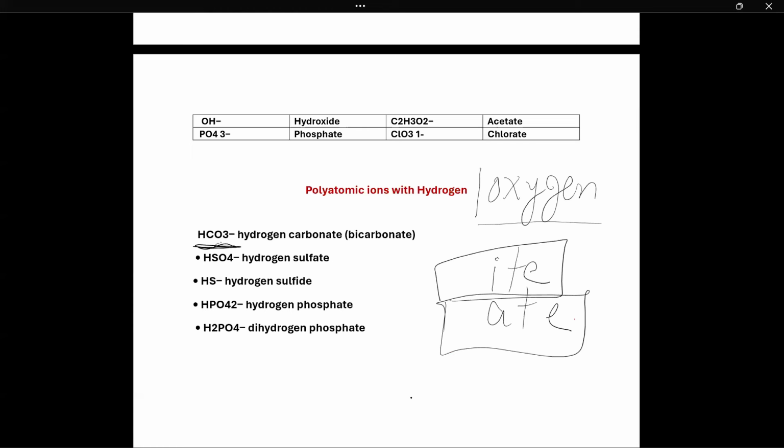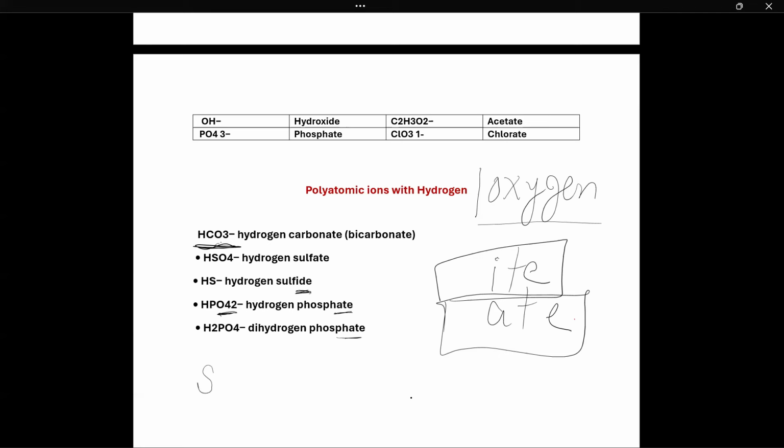Hydrogen is with it, so we will call it by its full name, hydrogen sulfate. Hydrogen sulfide, but remember that HS doesn't have oxygen, therefore its name still ends with IDE. But wherever you see oxygen, the name ends with ATE. Oxygen, ATE: acetate, chlorate.